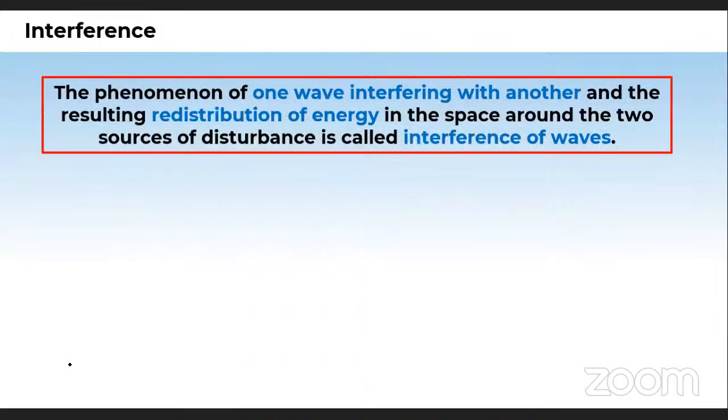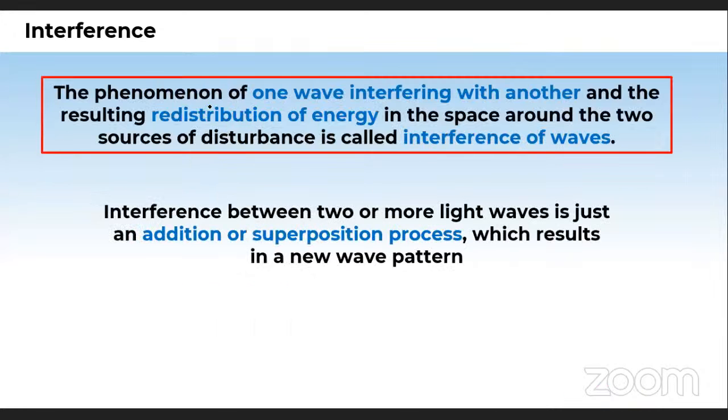Okay, so write the definition in the notebook. We'll say like this. This is the definition. The phenomenon of one wave interfering with another and the resulting redistribution of energy in the space around the two sources of disturbance is called the interference of waves.